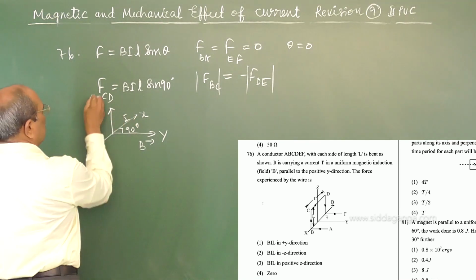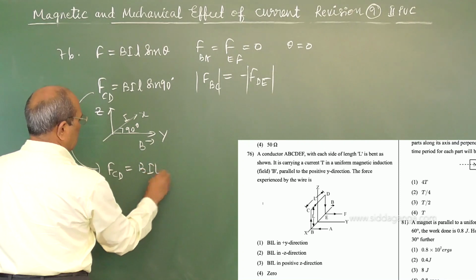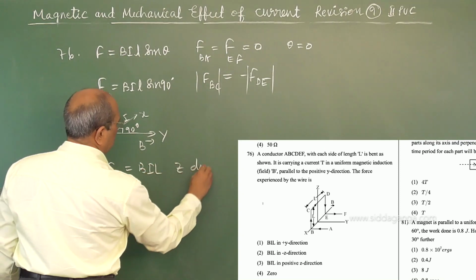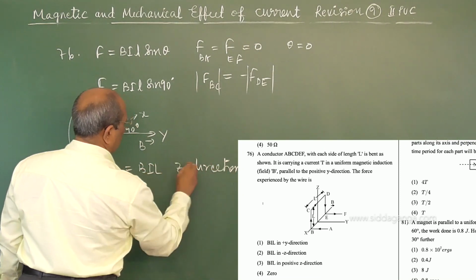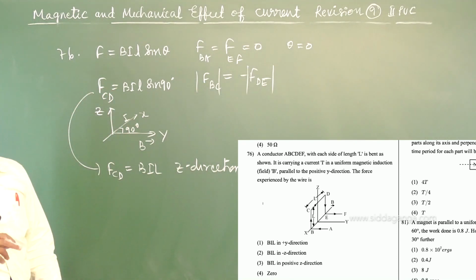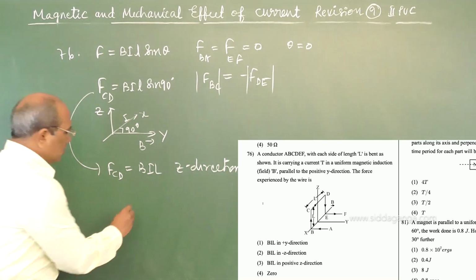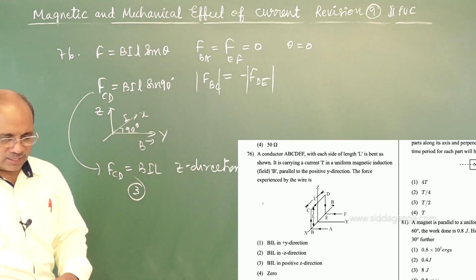Therefore F CD is B I L in the positive Z direction. BIL in positive Z direction, third answer, option number 3.